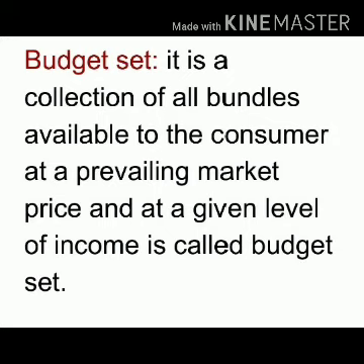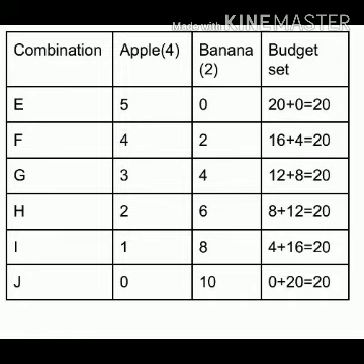Suppose there is an example for that. Suppose the consumer has a budget of rupees 20, and he has to spend it on two commodities. The two commodities are apple and banana. If the apple costs 4 and the banana costs 2. So here the consumer has an income of 20 rupees and he has to spend it on two goods, apple and banana. The apple costs 4 rupees each and the banana costs 2 rupees each.